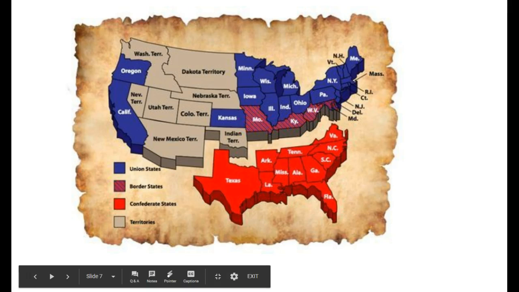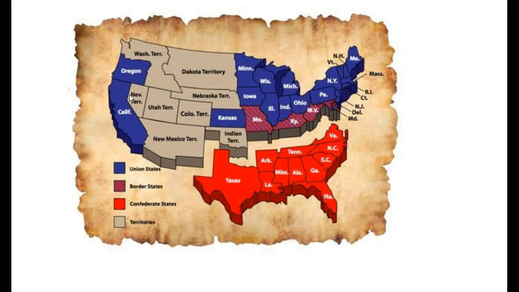Just to give you a general idea of Union states versus Confederate states, we have a map here showing which states were Union, which states were Confederate, and then which states were border states. We have Maryland, West Virginia, Kentucky, and Missouri, which were all border states. And that's it for today.